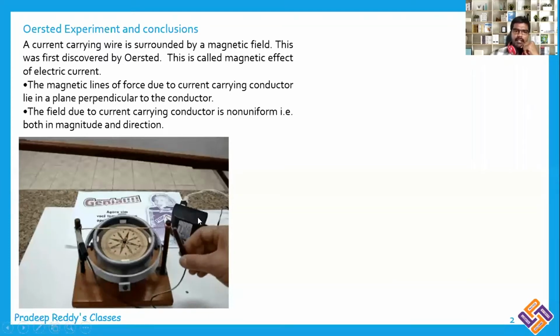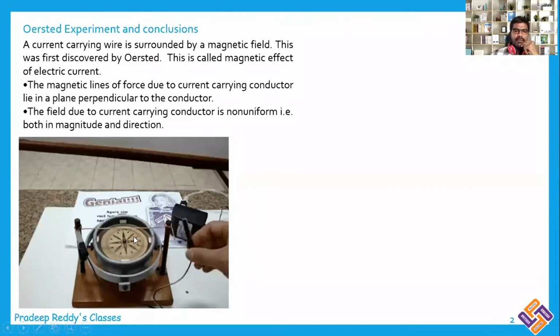You are just taking the copper wire as it is and placing it between two terminals, positive and negative, which are connected to the battery, and you are joining those two, anode and cathode. As a result, electric current is flowing through this copper wire which is not laminated with plastic. Because of that, the magnetic compass is undergoing some deflection. You are able to see that clearly in the animation.